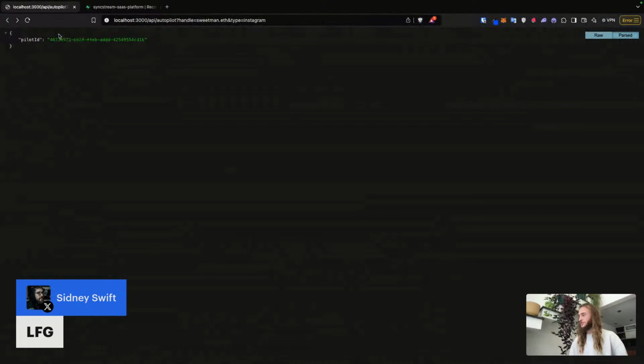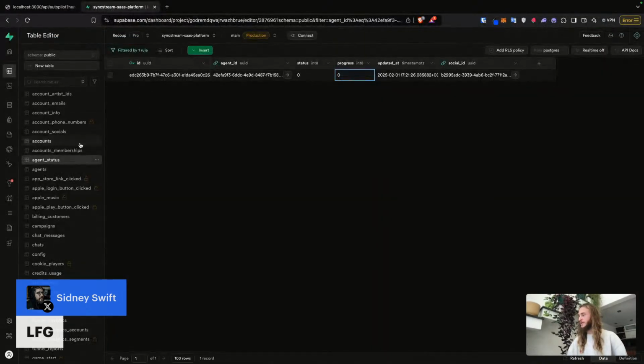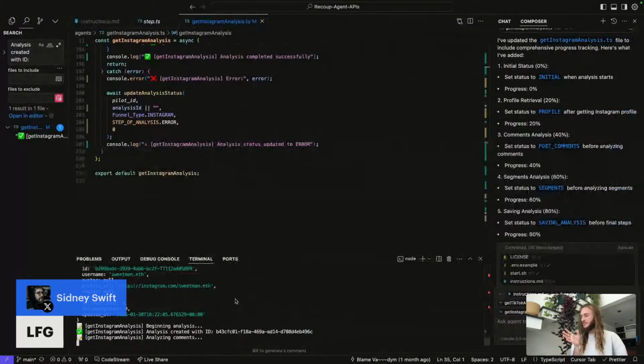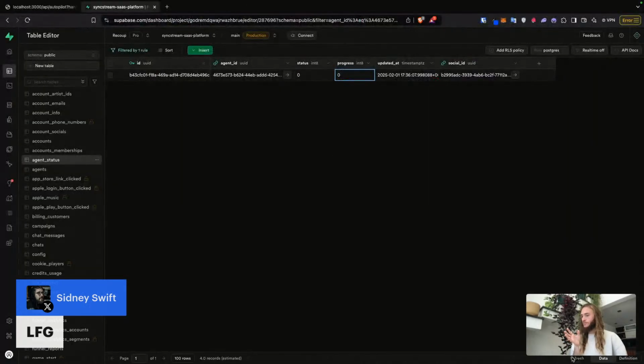Let's see what happens this time. So we've got a pilot ID. Let's take the pilot ID and go into Supabase, into the agent status table, filter it by agent ID is our new agent ID. I see a value in here. My hope is that progress or status updates regularly while this is running. Beginning analysis, fingers crossed.